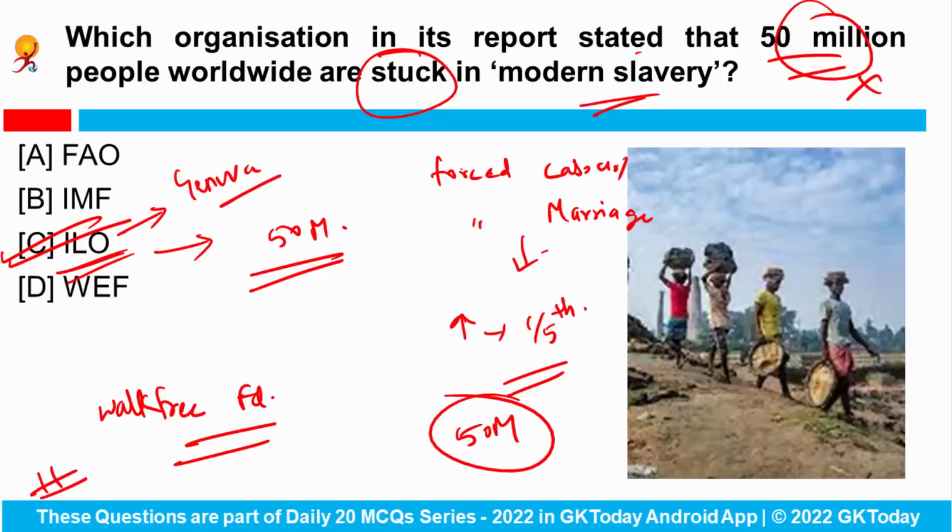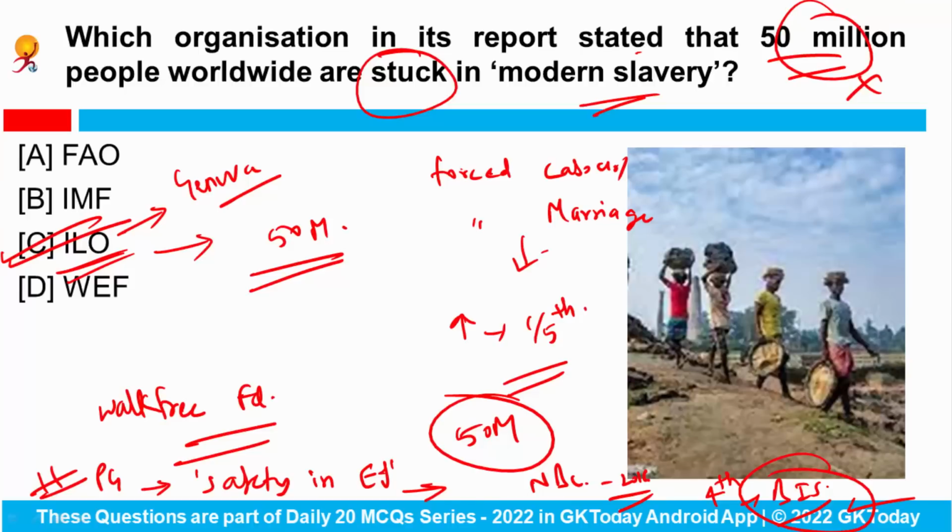Now apart from it, Union Minister Piyush Goyal has recently released a handbook on safety in electrical installations, a way forward to safety by the National Electrical Code of India, and a guide for using the National Building Code of India 2016. Okay, so it was released during the 4th Governing Council meeting of Bureau of Indian Standard, and the pamphlets for awareness of general public while constructing their own home or buying from a builder are also released. Okay, so if you're asked that which institution released the handbook on safety in electrical installations, answer would be Bureau of Indian Standard.